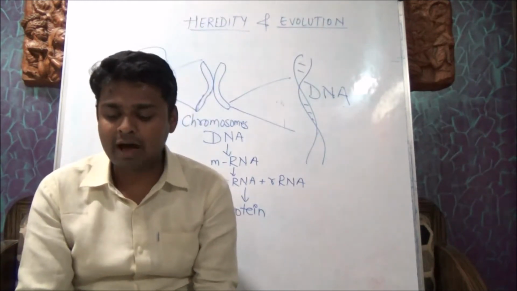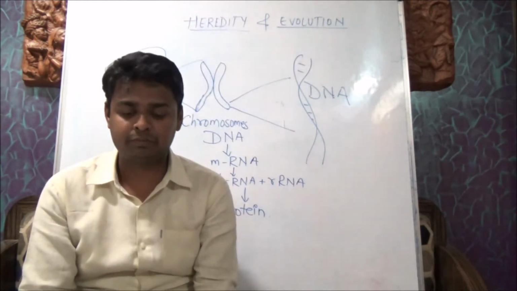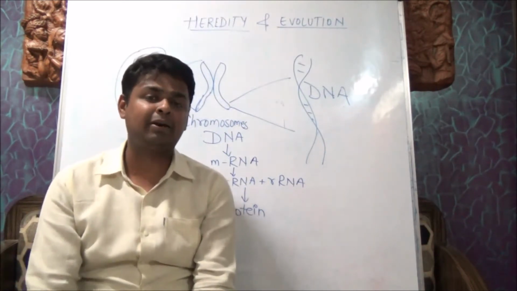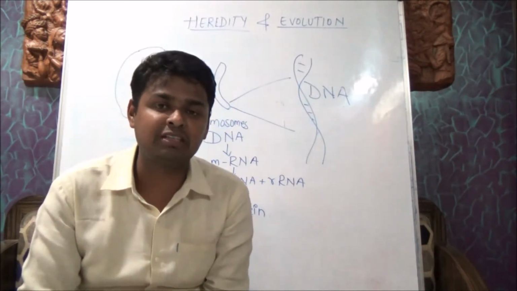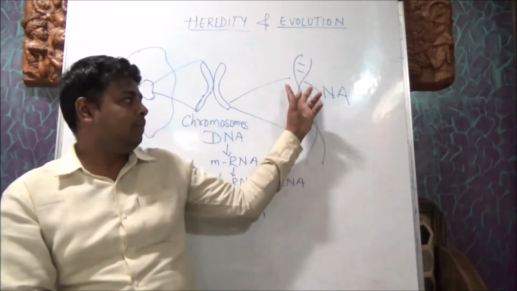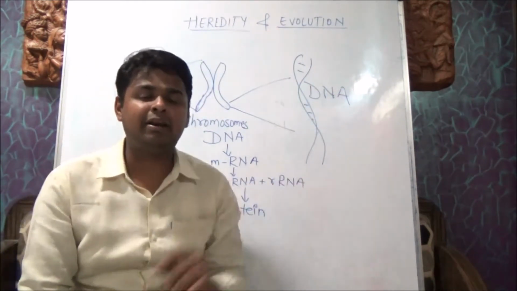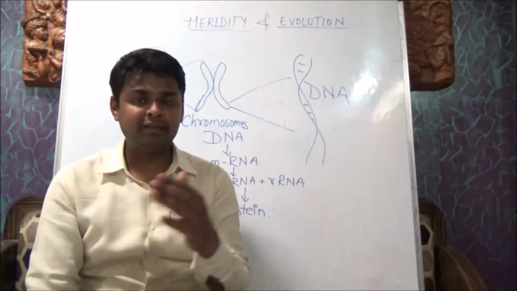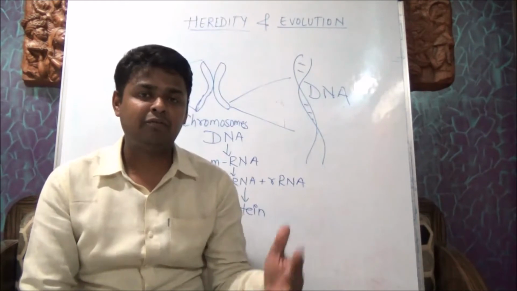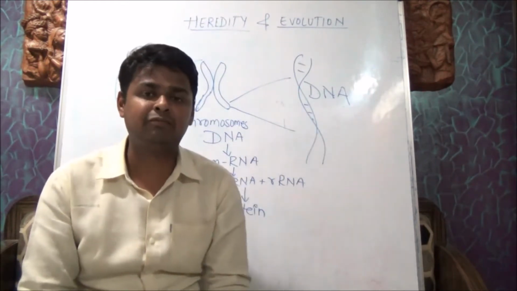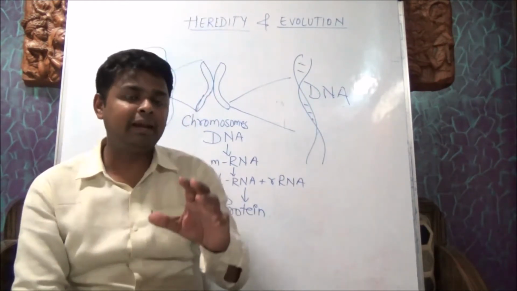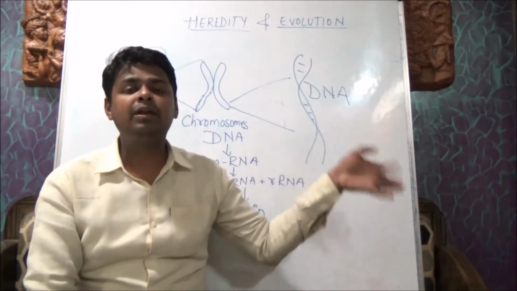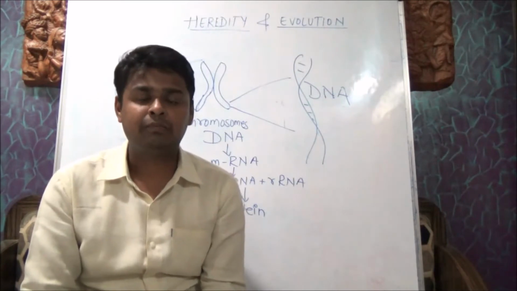This process of RNA synthesis is called transcription. So what is transcription? The process of synthesis of mRNA from DNA is called transcription. So this DNA opens and formation of mRNA takes place. Remember, DNA contains information. This information needs to be transferred from the nucleus into the cytoplasm for making proteins. So mRNA, also called messenger RNA, takes the information from the DNA and brings it into the cytoplasm.